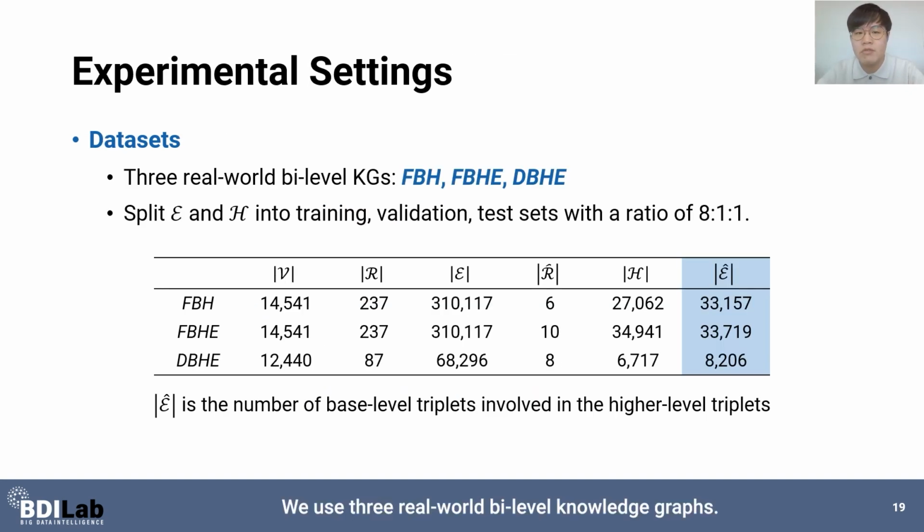We use 3 real-world Bi-Level knowledge graphs. Among these, FBH and FBHE share the same base level knowledge graph. FBHE contains more higher level relations than FBH. We split the base level and the high level triplets into training, validation, and test sets with a ratio of 8 to 1 to 1. Around 10 to 12% of the base level triplets are involved in the high level triplets.